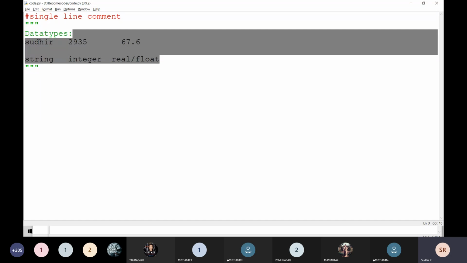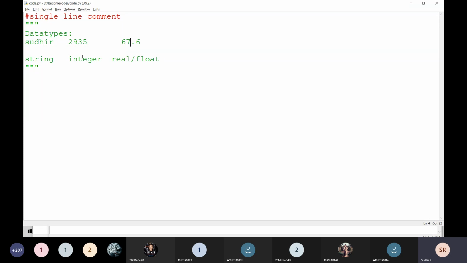In addition to that, for integer there is long integer and unsigned integer. For float, there is double and long double. These are the extensions of the basic data types. But here there are only three data types. One more data type is there, I will discuss that later. But when you are coming to the data, there are only three data types: string, integer, or float. Always we prefer these only.